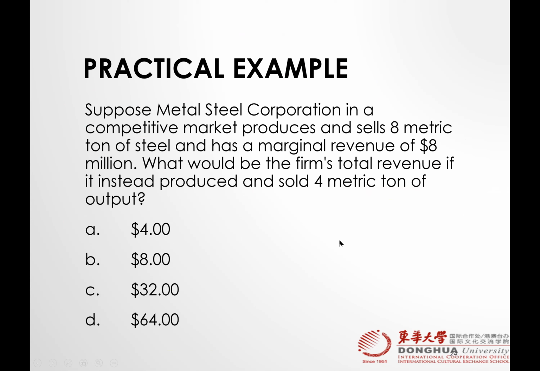Please answer this question. Let me read that and then I'm going to give you 2 minutes to answer it. Suppose Mittal Steel Corporation in a competitive market produces and sells 8 metric tons of steel and has a marginal revenue of 8 million. What would be the firm's total revenue if it instead produced and sold 4 metric tons of output?